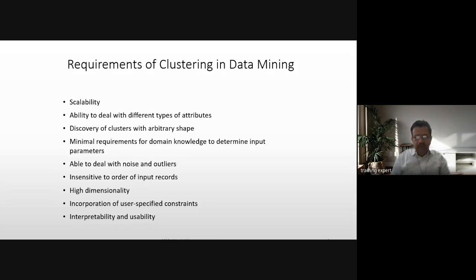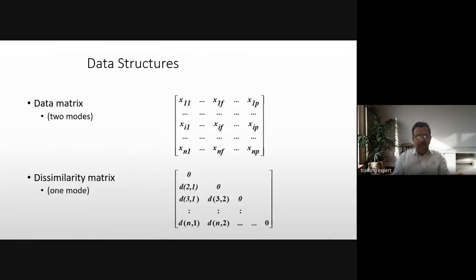It's able to deal with noise and outliers. Some points would not lie in any of these clusters, so these are outliers. The requirement is to identify these outliers also. If one particular point is outside the maximum range, it will not come in any of these clusters, so the system should be able to find these outliers. Also, insensitivity to the order of input records and high dimensionality, incorporation of user-specified constraints, and interpretability and usability. These are the requirements of a clustering algorithm.